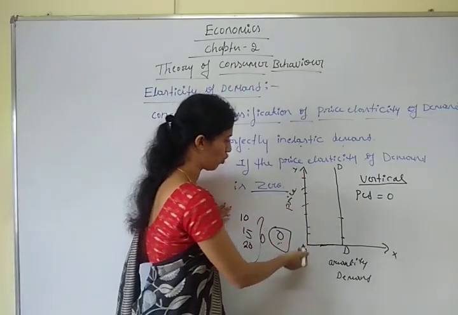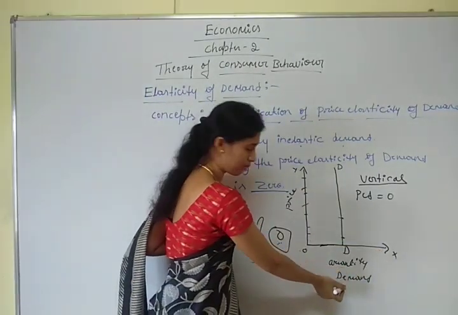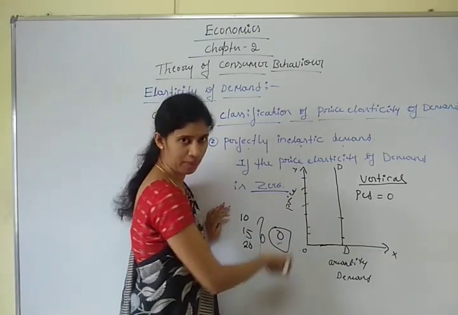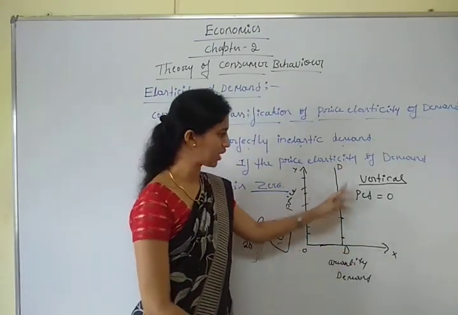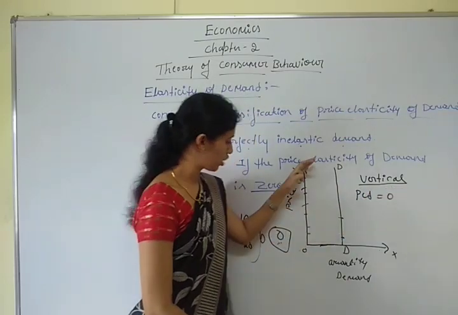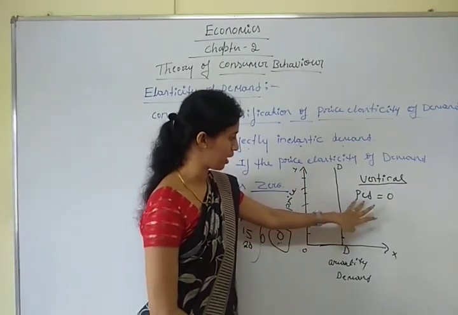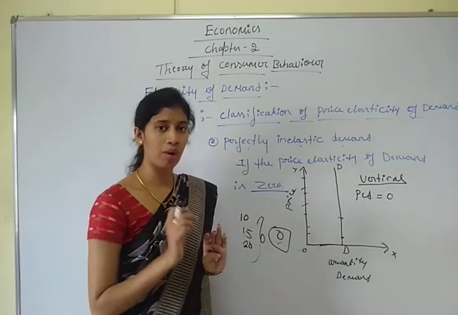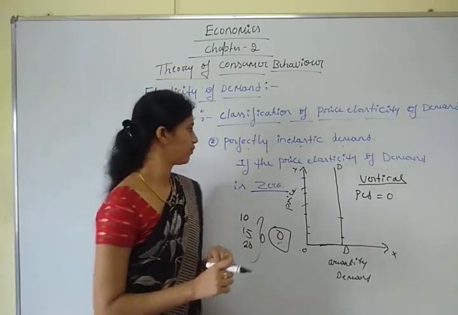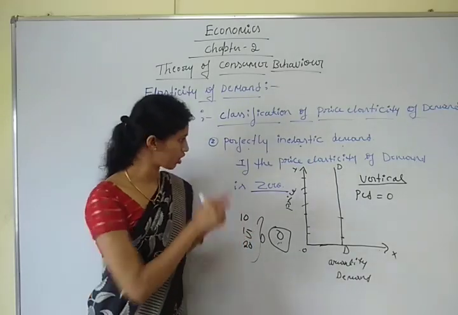In the diagram, OX axis represents quantity demanded, OY axis represents price. Here DD represents the demand curve. The demand curve is a vertical curve parallel to the OY axis. Here PED equals 0, because whatever change in price, the quantity demanded is unchanged. Okay, so next, note it down.